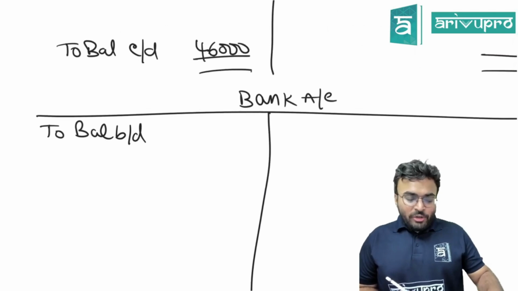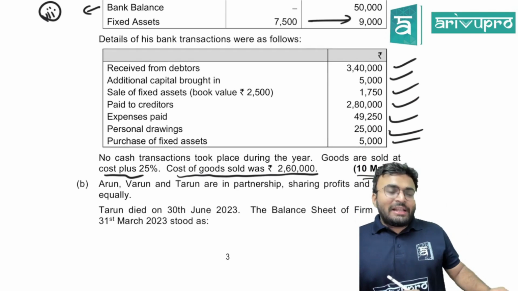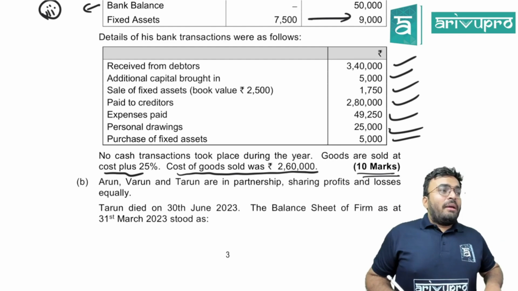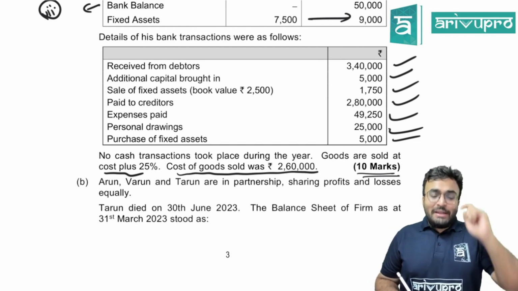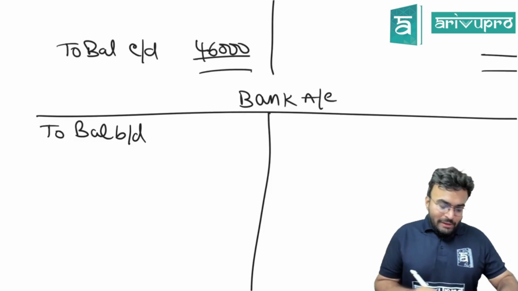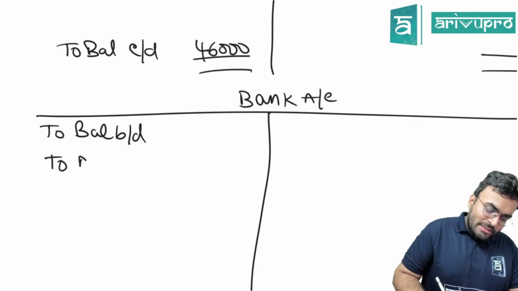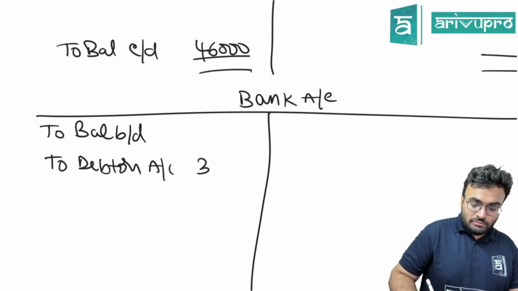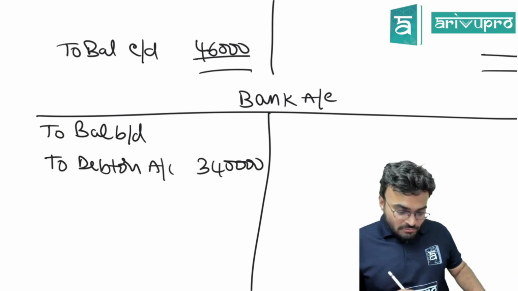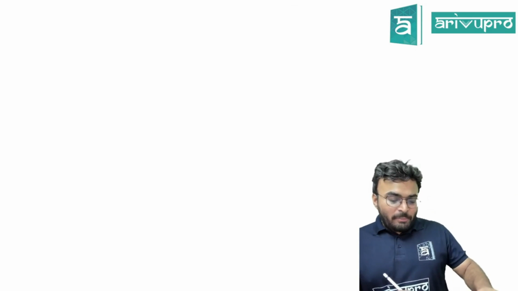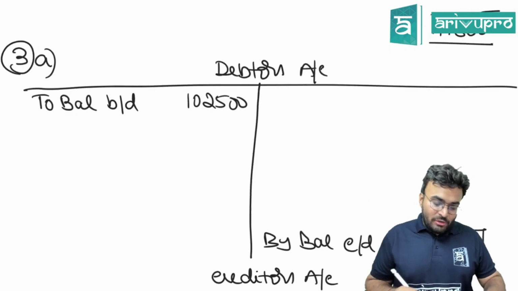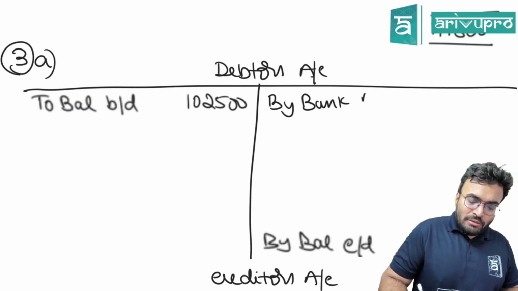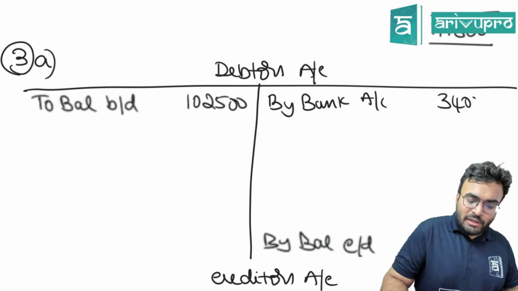Now, what do we do next? Details of the transactions. What transaction? First one, received from debtors. What is the entry? Bank account debited to debtors account. How much? 3,40,000. Bank account debited, go into debtors account. You'll write by bank account 3,40,000.